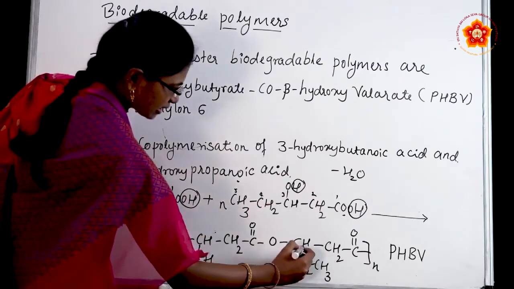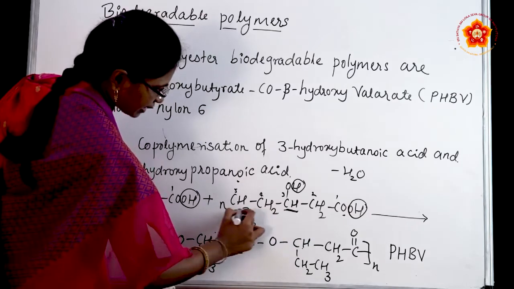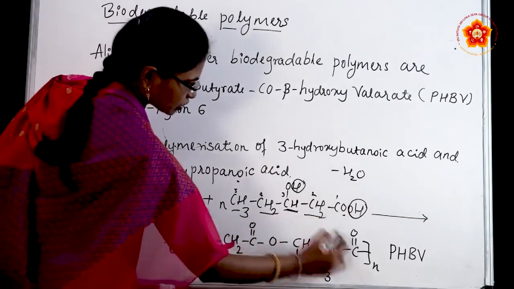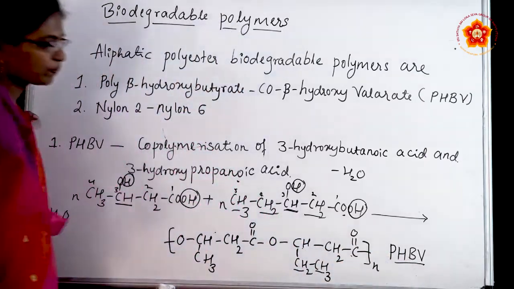For this CH, CH3, CH2 is again attached, that is CH2, CH3, CH2, C double bond O. This is the PHBV.